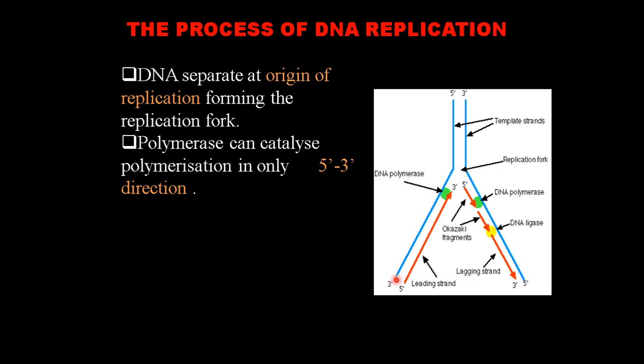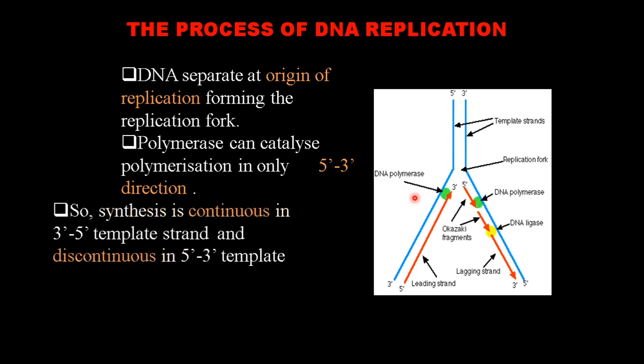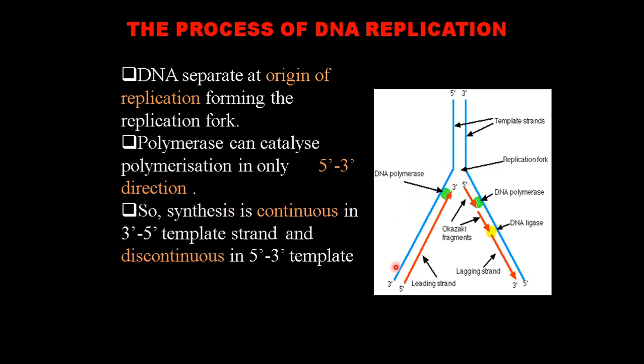The first strand, the parental strand, which is 3 to 5, will start with replication first, because as the direction of new formation is 5 to 3, the opening up is taking place in the same direction. As the parental strand is opening up, new bases go on adding. Furthermore, if it opens up here, it can continue forming. So that strand will be called the leading strand, and this formation is known as continuous formation. But complications will arise with the other one.